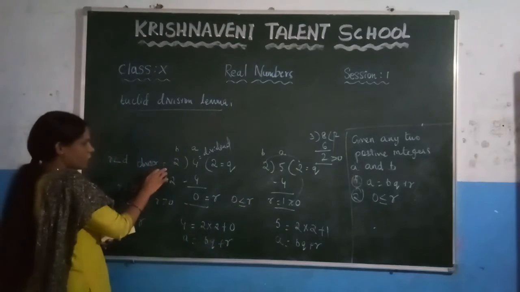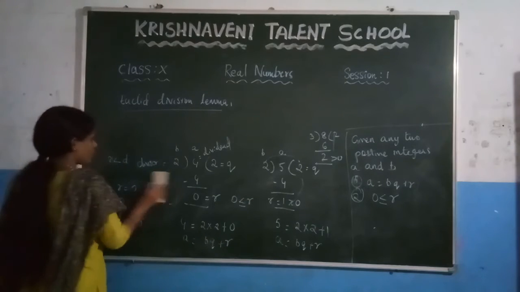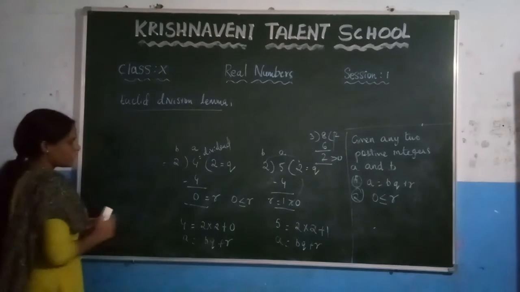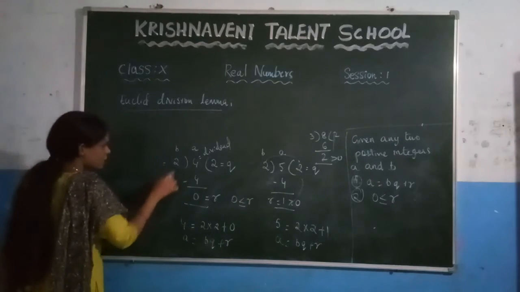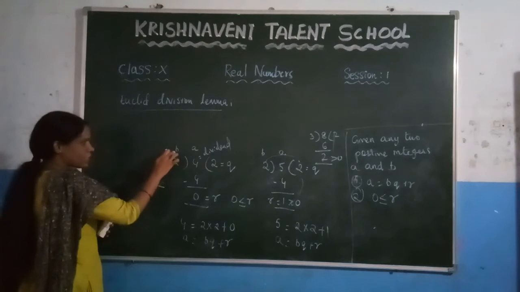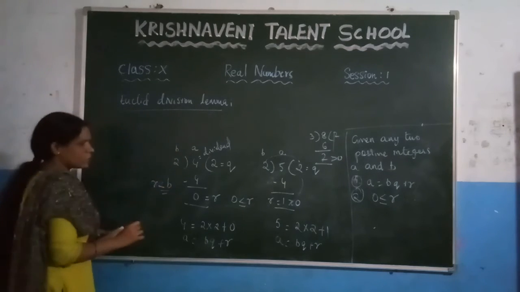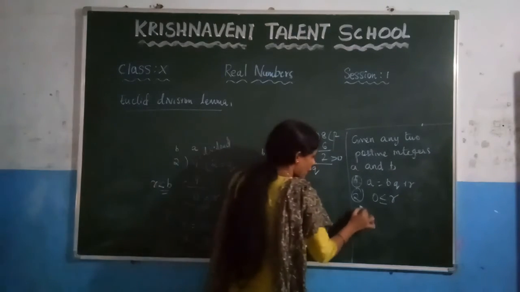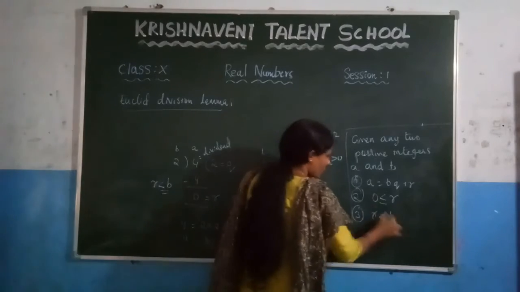Here what did we get? The remainder is r, which is less than the divisor b. So what is the second condition here? r is less than b.